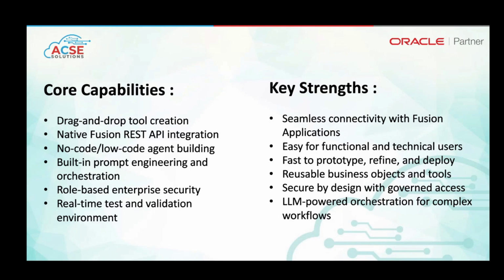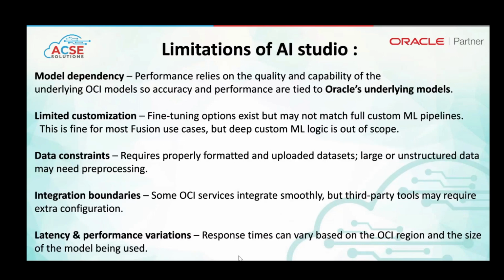Model dependency. The models which are used in this AI Agent Studio are the OCI models, so we are dependent on these OCI models for creating the agents. There can be some problems in accuracy or performance as these depend on Oracle's underlying OCI models. We don't have much flexibility to test these or make changes in the models. Then customization. As it is inside Oracle, it is a seeded functionality, so we don't have many options to fine tune that specific model, make changes, or add deep custom machine learning logic inside this.